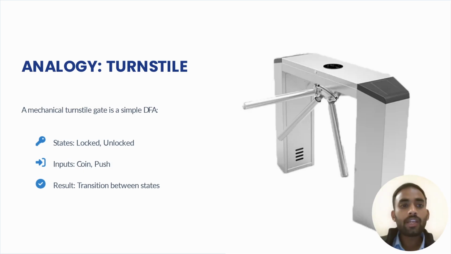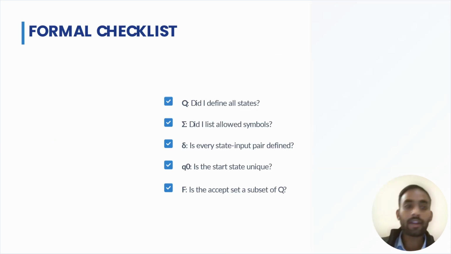And now here is the analog turnstile, that means we took an example of the real world where it works. A mechanical turnstile gate is a simple DFA. That means there is a machine known as a mechanical turnstile gate, which works on the principle of DFA. States: lock and unlock, which means it has two states, lock and unlock, and inputs, coin and push, and the last is transition between states.